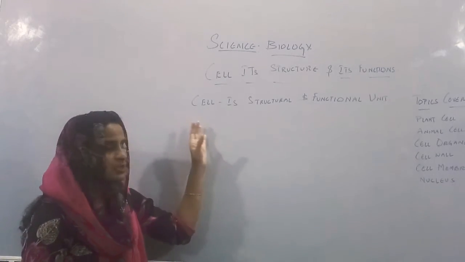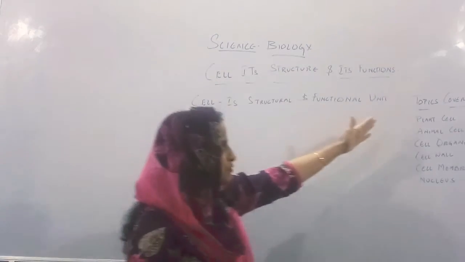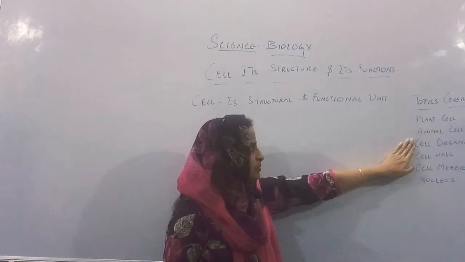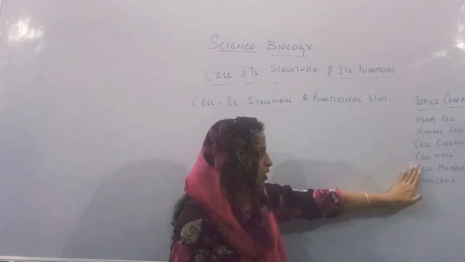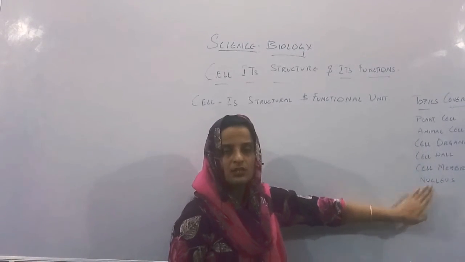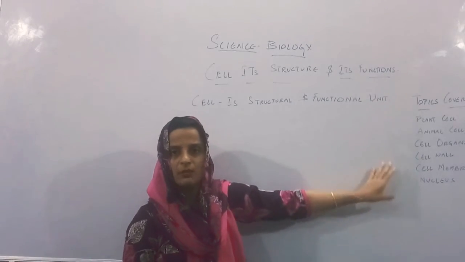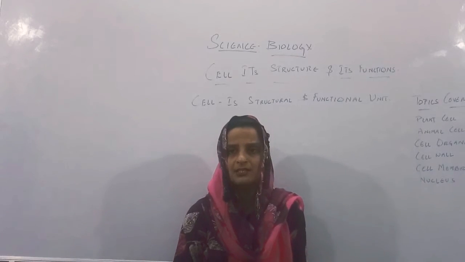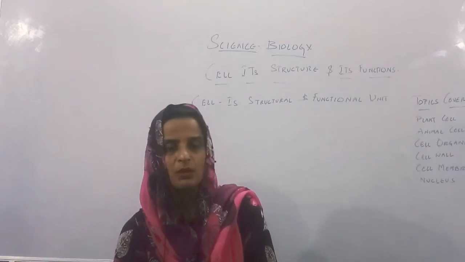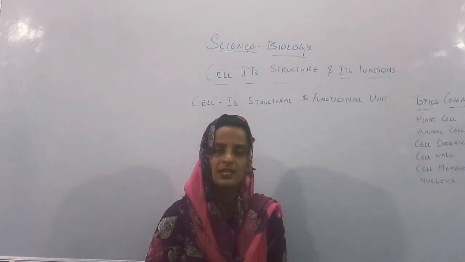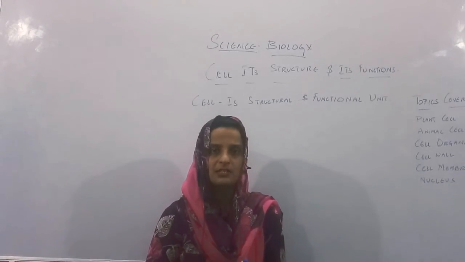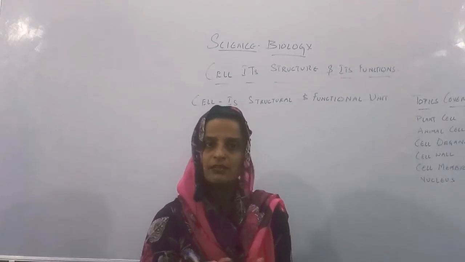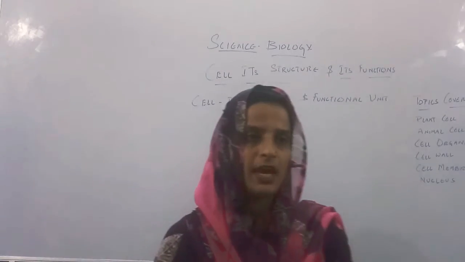These are the topics which we have covered in our previous classes: the plant cell, animal cell, cell organelles, cell wall, cell membrane, nucleus. We have seen the difference between a plant cell and animal cell. Plant cell has cell wall, cell membrane and other cell organelles like chloroplast, whereas animal cells have only the cell membrane. There is no cell wall, and even the chloroplast is not present in the animal cell.